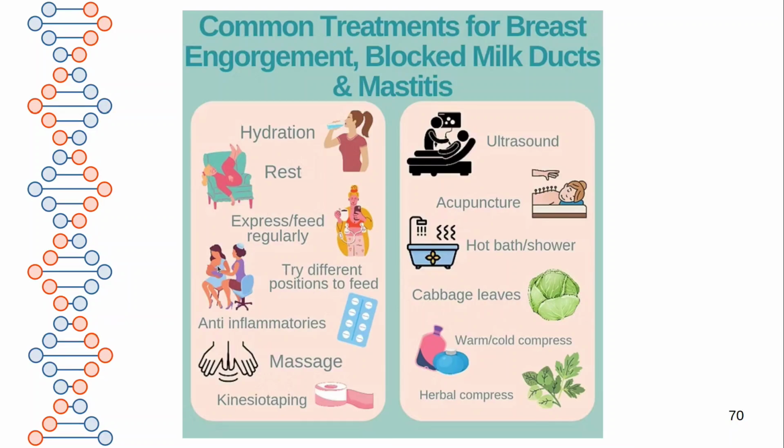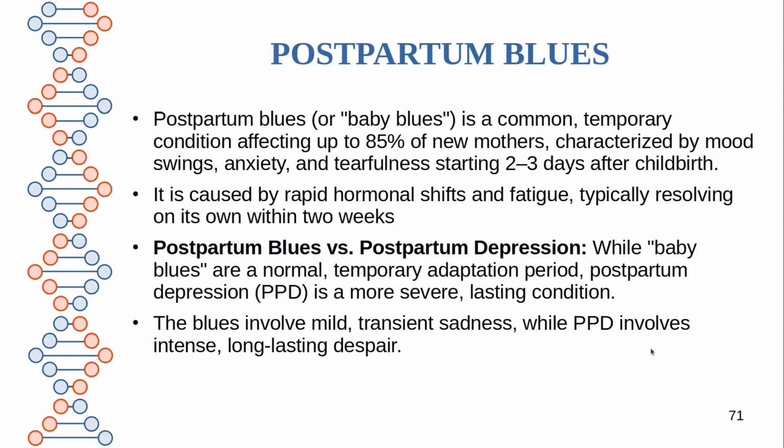Try different positions to feed and latching. Anti-inflammatories can be given. Massage over the breast. Kinesiotaping, tape application can be done on the breast. Ultrasonography, acupuncture, hot bath or shower. Application of cabbage leaves to the engorged breast. Warm, cold compress and herbal compress. These measures will be helpful sometimes to relieve the pain and engorgement.